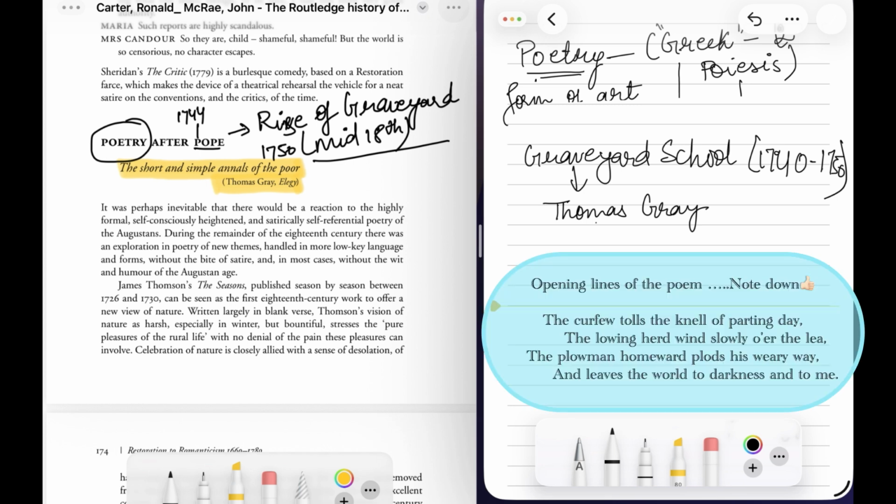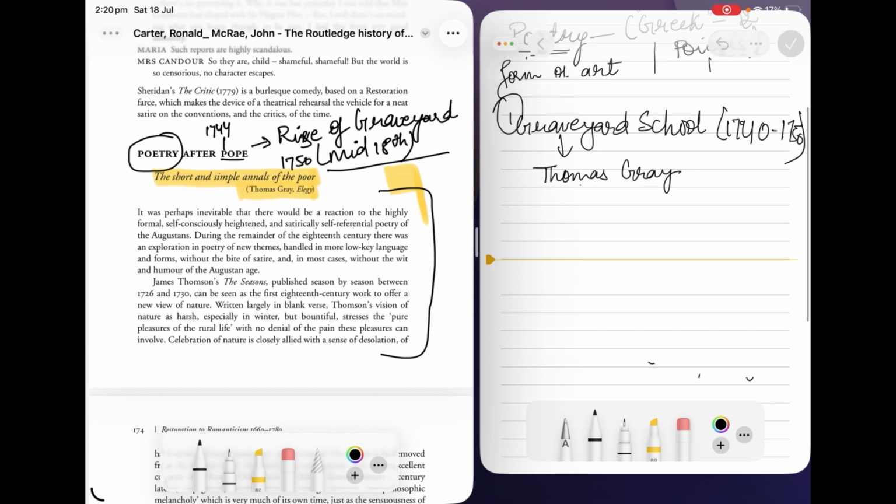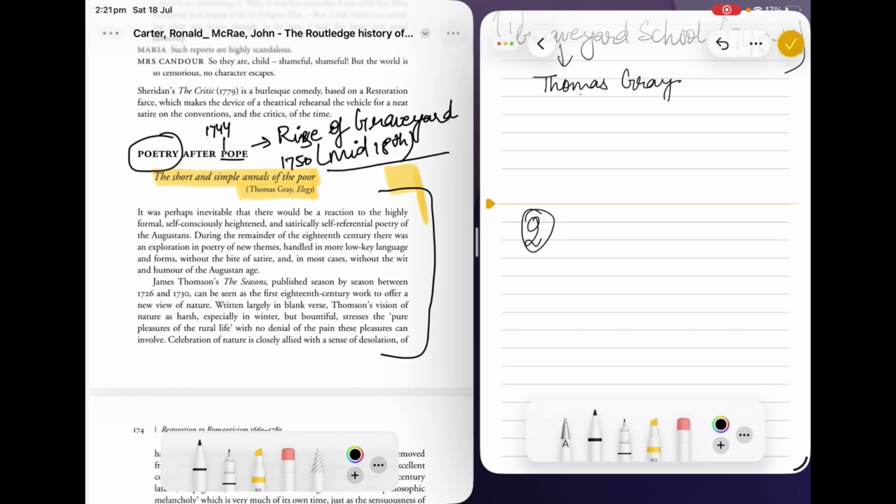So this line, whenever you are free, just read the Elegy. Notes, first point, the poetry after Pope is this one, and in the second point you have to read the Romantic era. After finishing this era, from 1950 afterward, this era got rise.